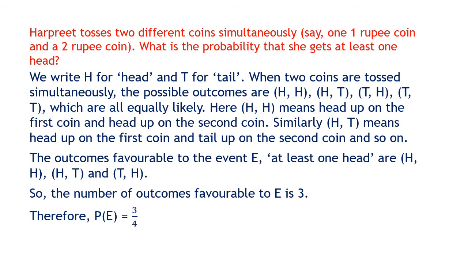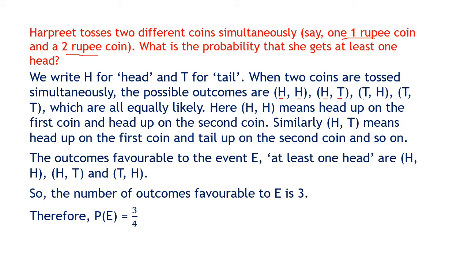Yes. Next one: Harpreet tosses 2 coins. So Harpreet has got 2 coins, a 1 rupee coin and a 2 rupee coin. He tosses both the coins together, simultaneously. Now what will happen when you toss simultaneously? You can check. The 1 rupee coin has got head, and the 2 rupee coin has also got head. That is one case, both are head. Second case, the 1 rupee coin has got head, but the 2 rupee coin has got tail. So this is the next case.